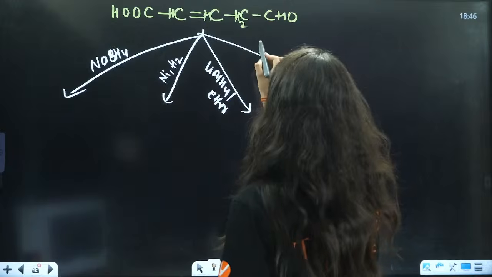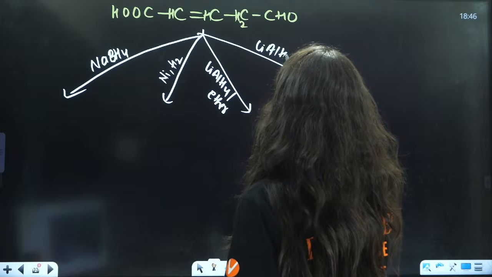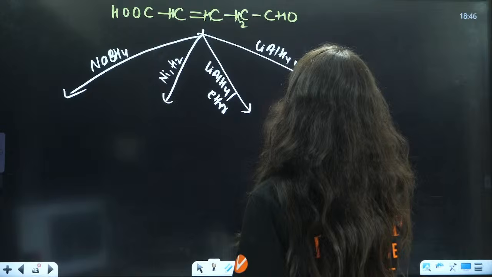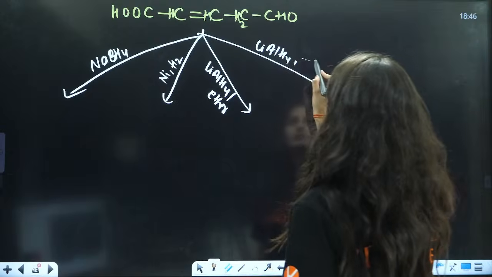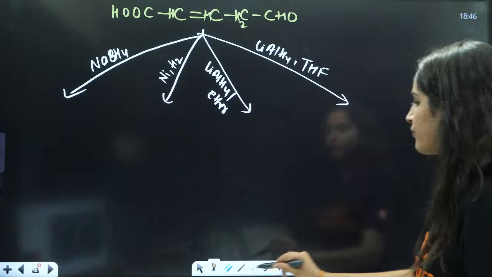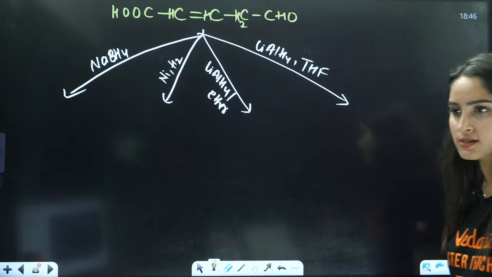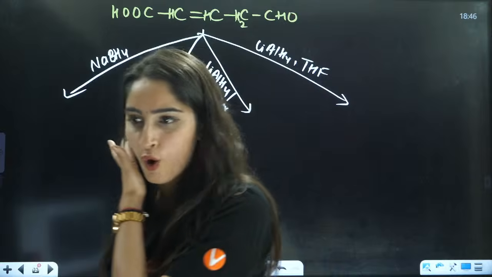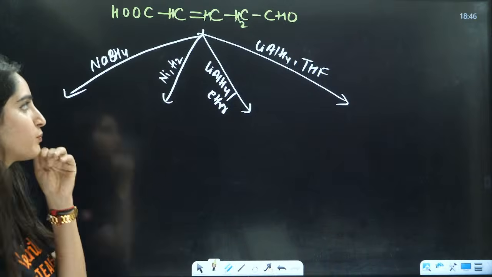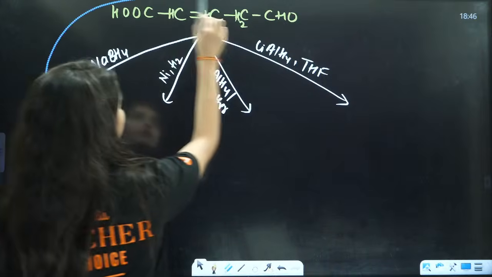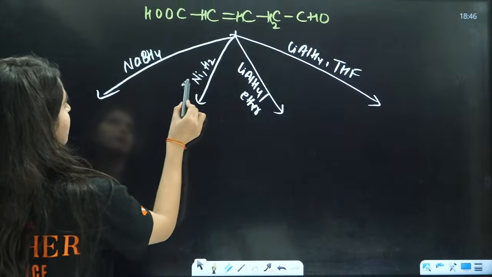Then I am giving you LiAlH4 in presence of THF. Now there will be different products in all these cases, right? What will be the different products here?